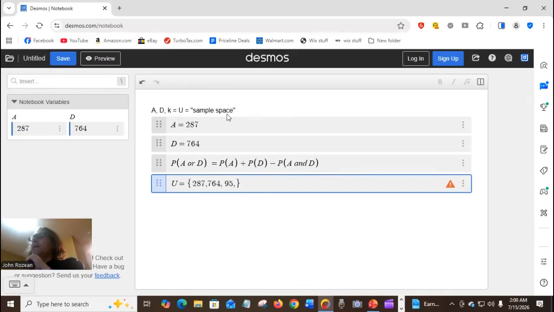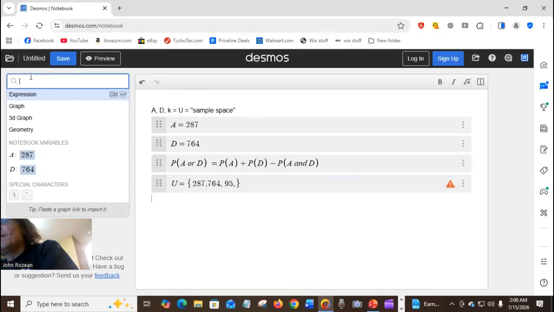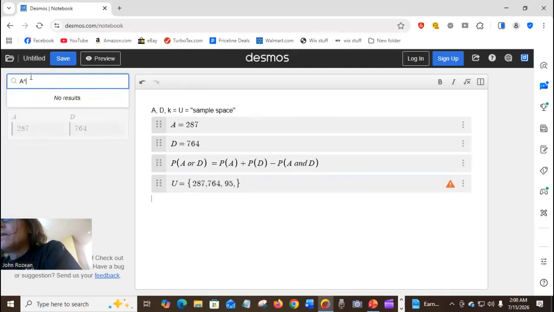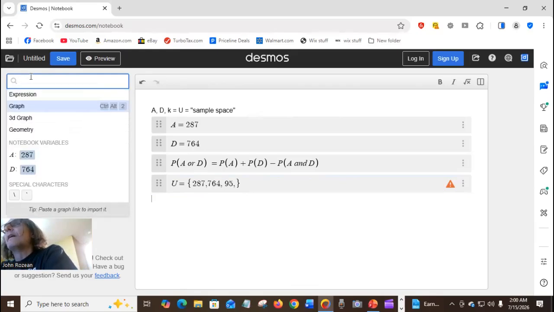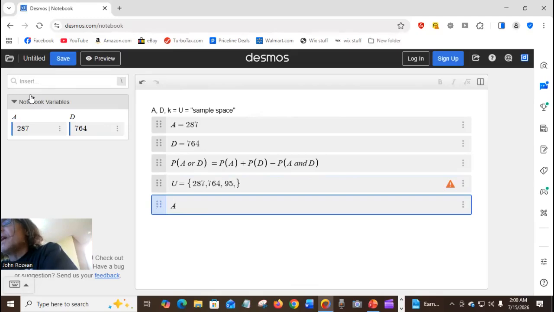So before we get to here, I just want to bring up this idea of a complement. Oh, we got to enter an expression of a complement, okay? A complement is 1 minus A, right? But remember, we can do the probability stuff.